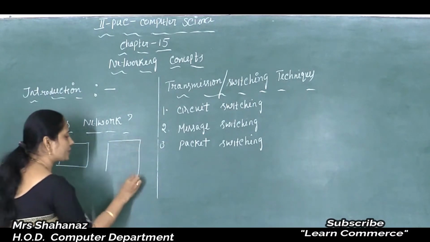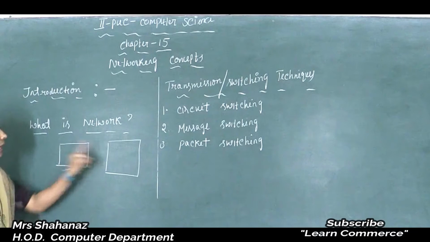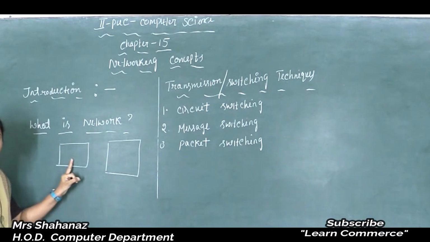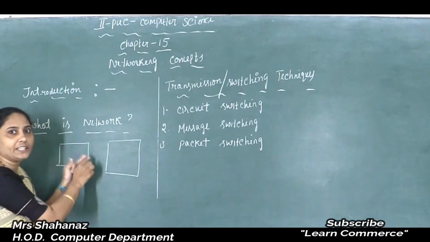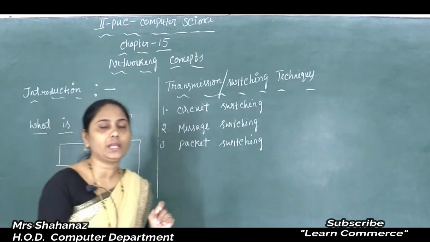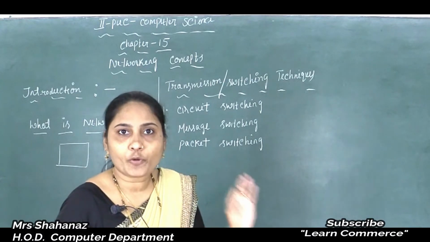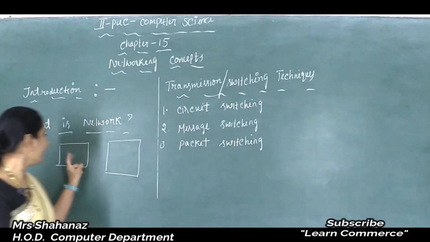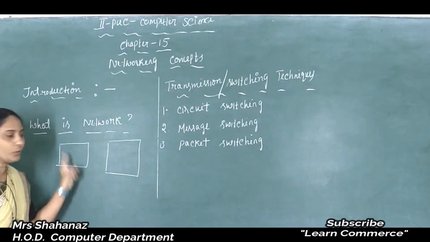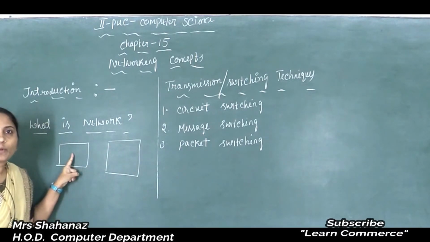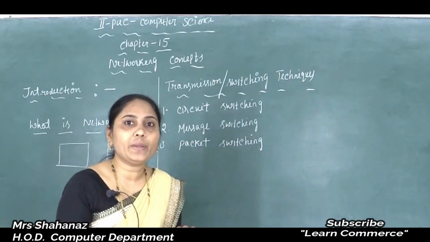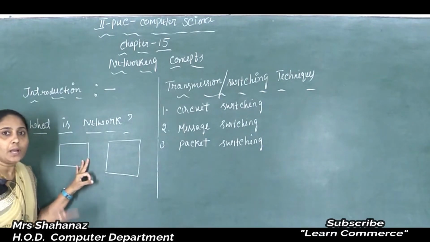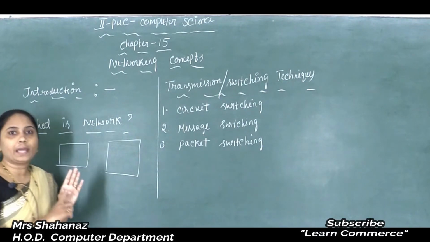So maybe the computers are there. Here the first computer is there and this is our second computer. Now I want to share from the first computer to the next computer. So before sharing, I need to make some linking between the computers. Is it correct? Before sharing any information from one computer to another computer, I need to make some linking connection. So the computers on a network may be linked by using some media, like cables. Correct?